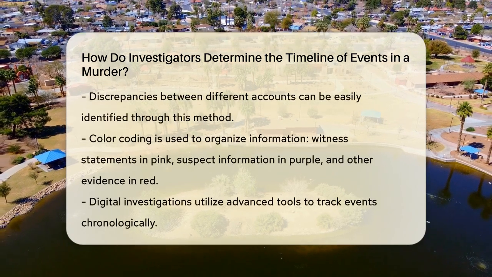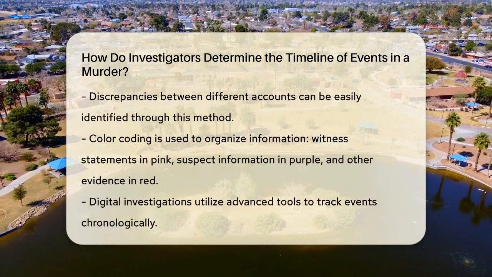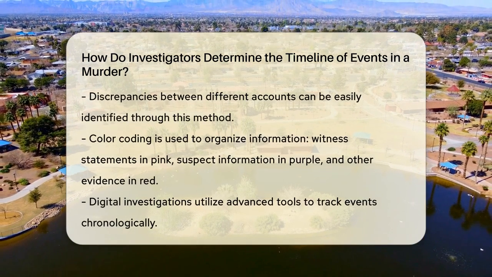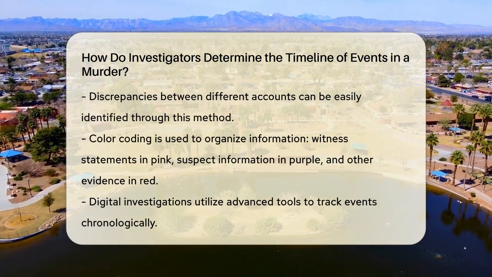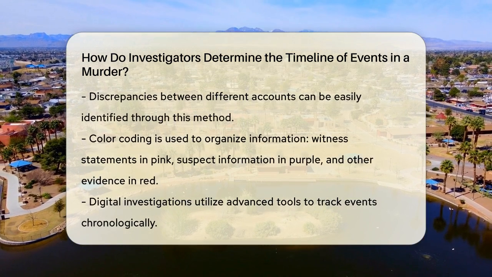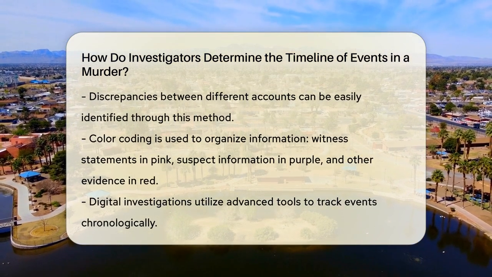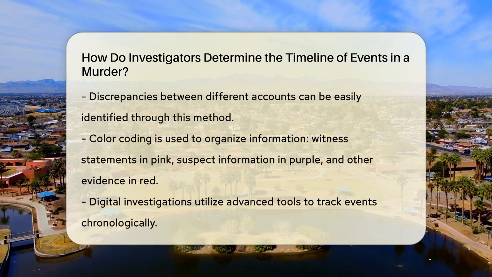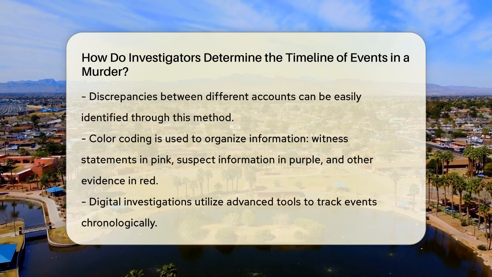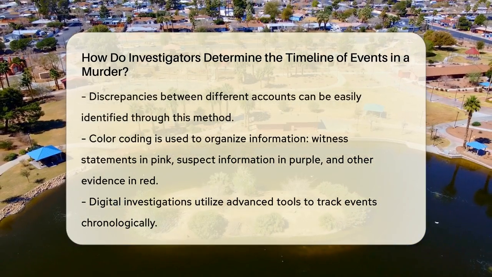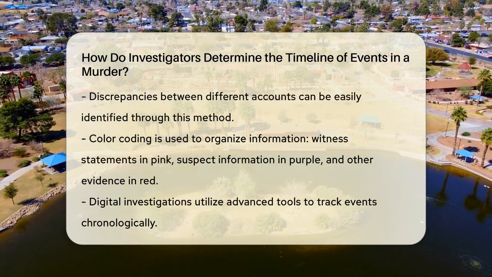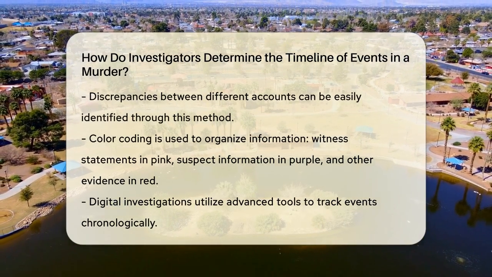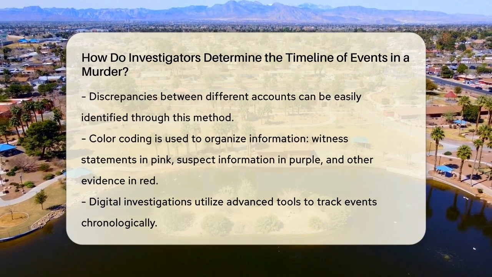so on. Above the line, they write down what the suspect claimed to be doing at those times, and below the line, they add information from witnesses and other evidence. This helps them see any discrepancies between different accounts. Investigators also use color to organize the information. For example, all witness statements might be in pink, suspect information in purple, and other evidence in red. This makes the timeline easier to read and understand.